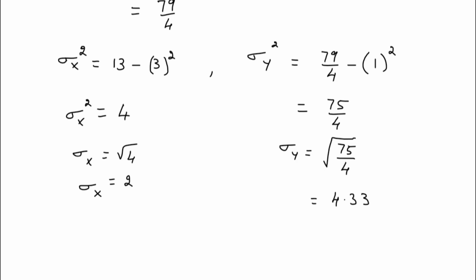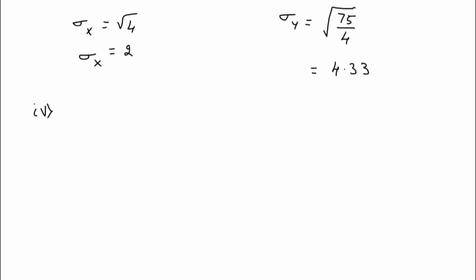Now let us move on to the next result. We need to find out the covariance. Covariance of x comma y will be equal to E of xy minus E of x into E of y.